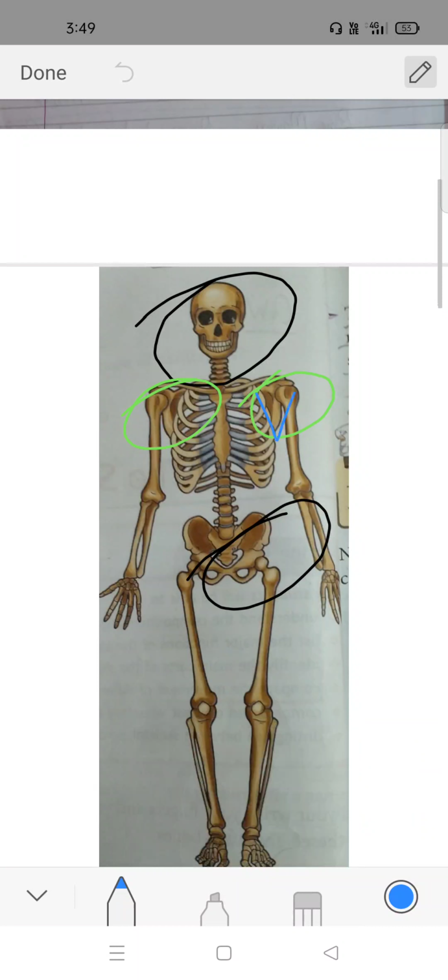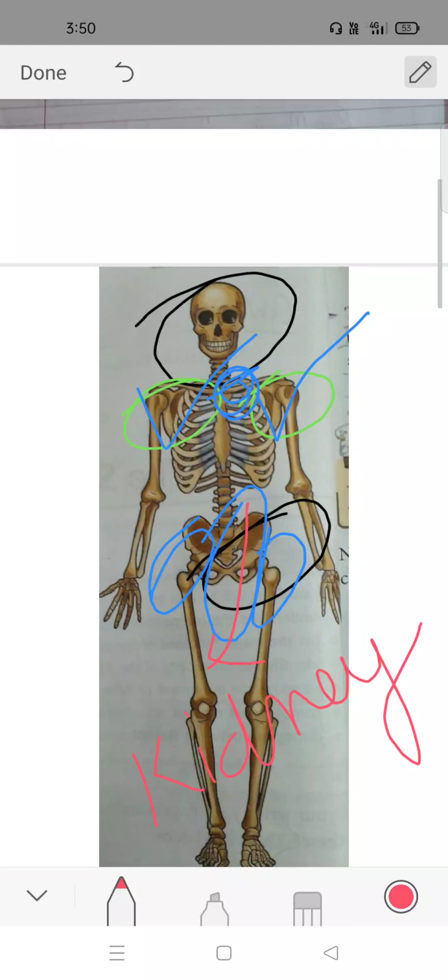Each pectoral girdle consists of a shoulder blade and collarbone, while hindlimbs or legs are attached to the pelvic girdle. The kidney and the urinary bladder are protected by the pelvic girdle. These organs are present in this area.